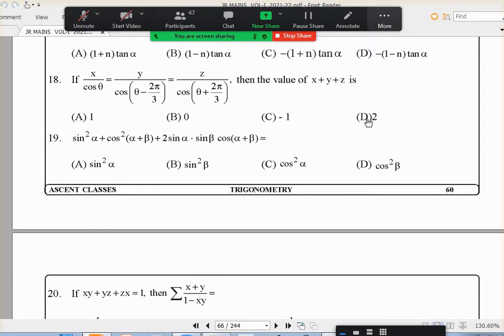Anybody doubt about 18? No, sir. Okay. When I ask if anybody has doubt, if it is no, you don't have to tell. Only if it is yes. Sir, I had doubt about the 18th one, sir. Yeah. So 18: x by cos theta is equal to y by cos of theta minus 2 pi by 3, equal to z by cos of theta plus 2 pi by 3. You take it equal to k.